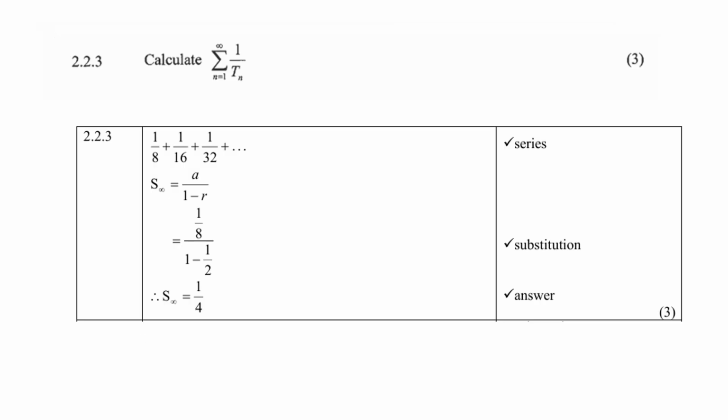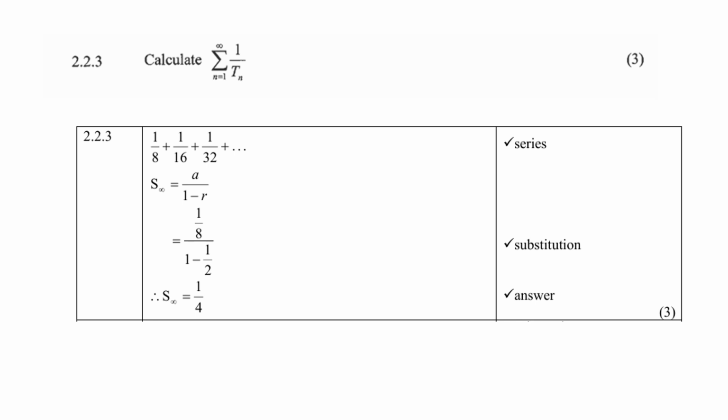Right, so remember now 2.2.3 is a follow-up of the previous question. So remember now, what does Tn represent? Remember, it is 1 over Tn. Don't forget now, it is Tn. So therefore the first term will be 1 over 8 plus then 1 over 16 plus 1 over 32 plus and so forth. Remember now, sigma means the sum, dot dot dot means to infinity.